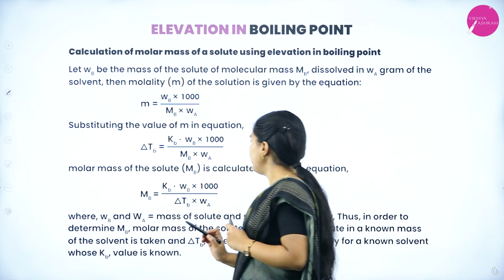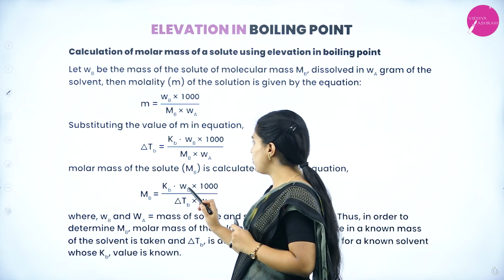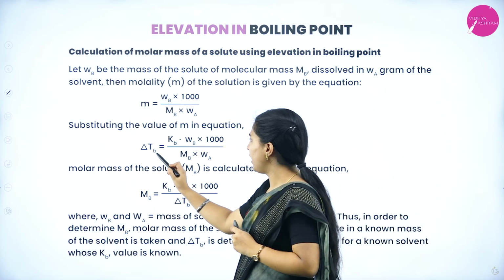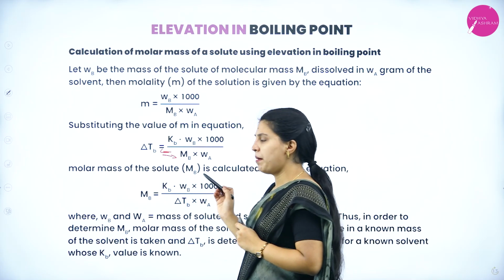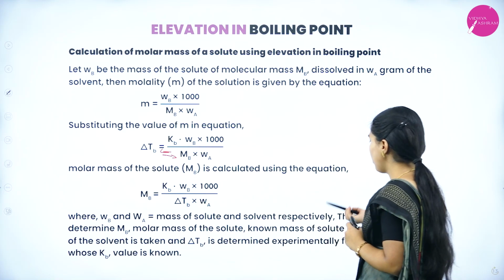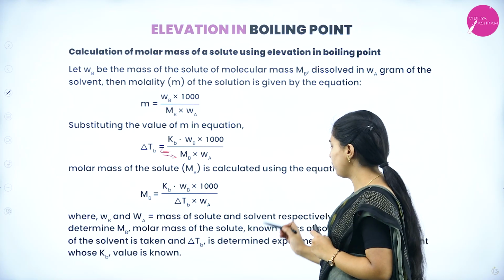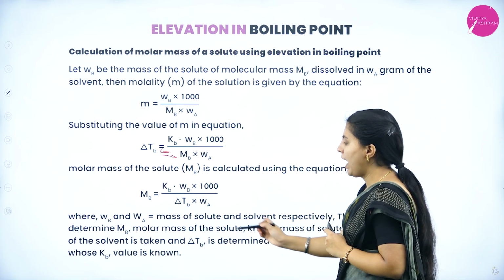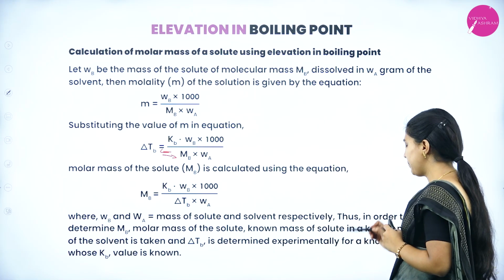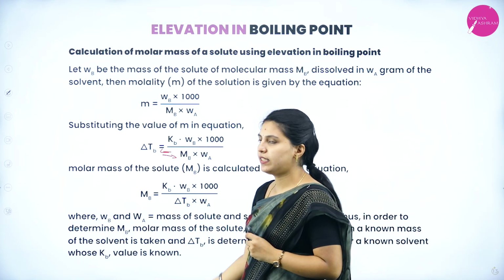Molar mass of a solute is calculated using the equation Mb equal to Kb into Wb into 1000 divided by delta Tb into Wa. This one has been cross multiplied. Wa and Wb, mass of solvent and solute respectively. Thus, in order to determine Mb, molar mass of the solute, known mass of solute in a known mass of the solvent is taken, and delta Tb is determined experimentally for a known solvent whose Kb value is known.